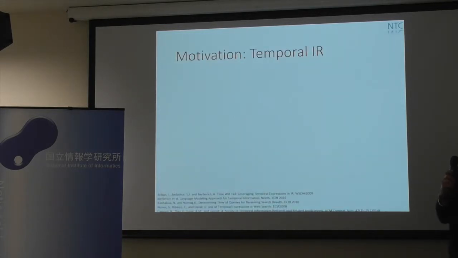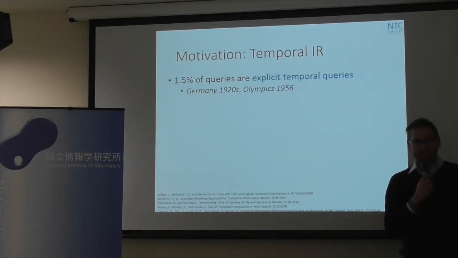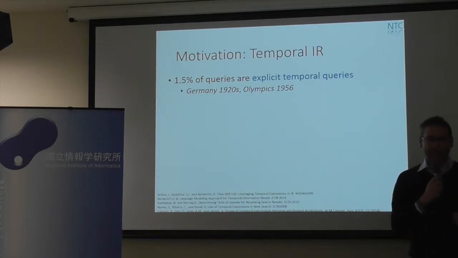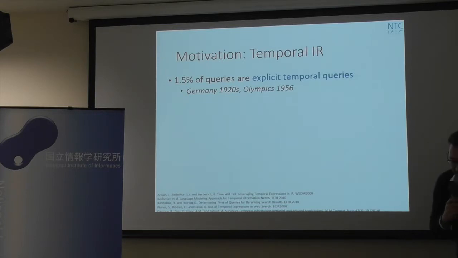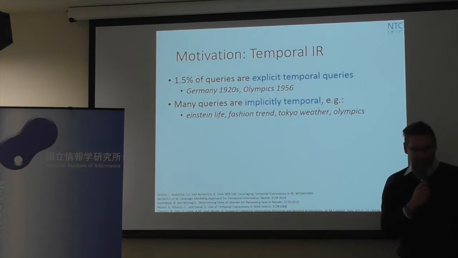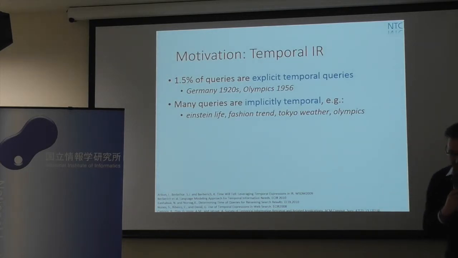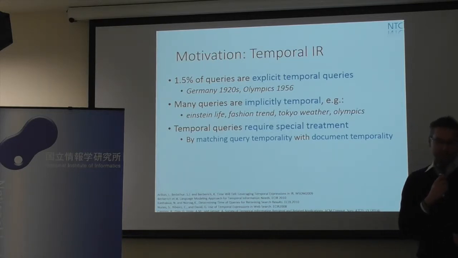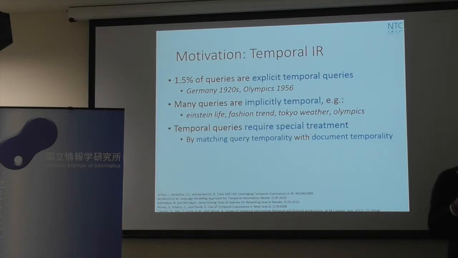So what's the motivation? Temporal IR is a popular subset of IR these days, so lots of research is going on, and actually it has been found that about 1.5% of queries contain dates, like the queries here, but that's not all. There are many other queries which have some temporal character, like fashion trend, Tokyo weather, and so on. And for these queries we need a special kind of treatment, because we need to match temporal aspects of these queries with temporal aspects of the documents corresponding to these queries.